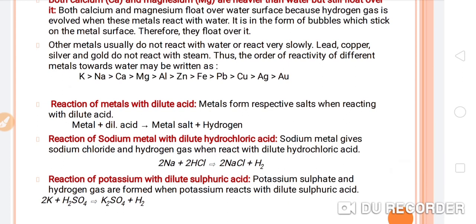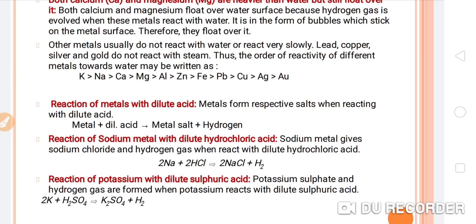Okay, now second topic, reaction of the metals with dilute acids. So metals form respective salts when reacting with the dilute acids, as we have discussed in the previous chapter, that is the first chapter, the reaction of the acid with the metal, as well as the second chapter, as well as in the third chapter we are also going to discuss it. So here the reaction of the sodium metal with the dilute hydrochloric acid is the first example to explain this equation: sodium metal gives the sodium chloride and hydrogen gas when reacting with dilute hydrochloric acid.